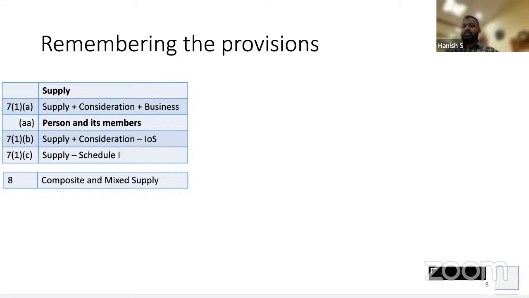Correct? Okay. Mixed supply. What is mixed supply? Outside my college, there was one guy. One guy will say bel puri, one guy will say pani puri, one guy will say masala puri. Everything you mix it up and give. That is mixed supply. Mixed supply is multiple supplies which are given at a single price. See, composite supply, if you observe, even though I break it up, it will still be treated as a composite supply. Mixed supply comes into picture when multiple supplies are there, not at all related to each other. In Salman Khan's language, hum aapke kaun? No link only, right? But still it is given at a single price. That is called a mixed supply.